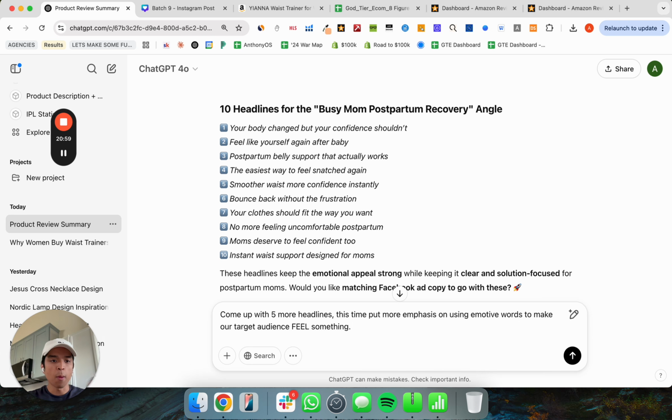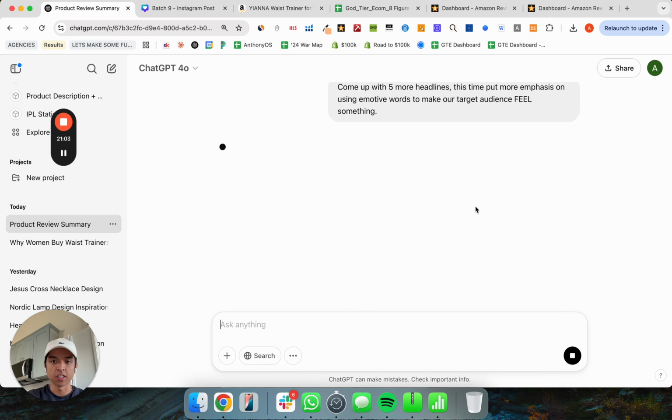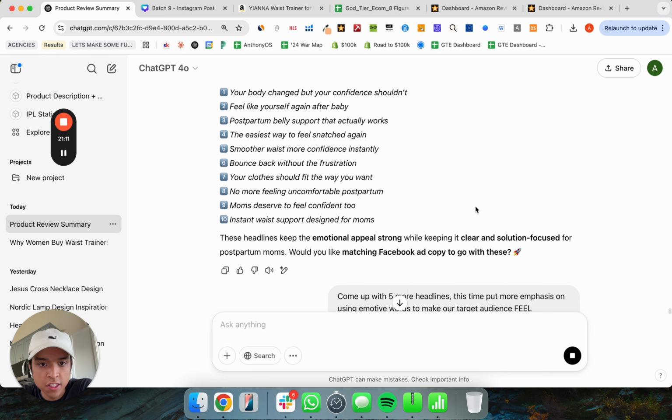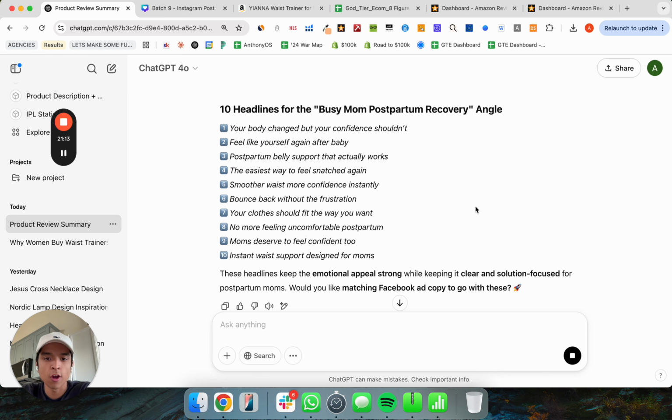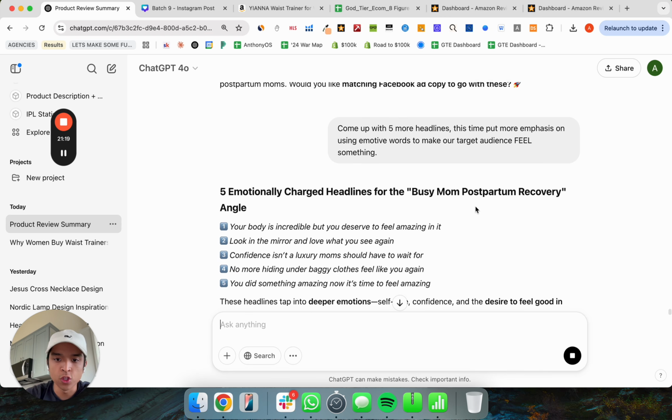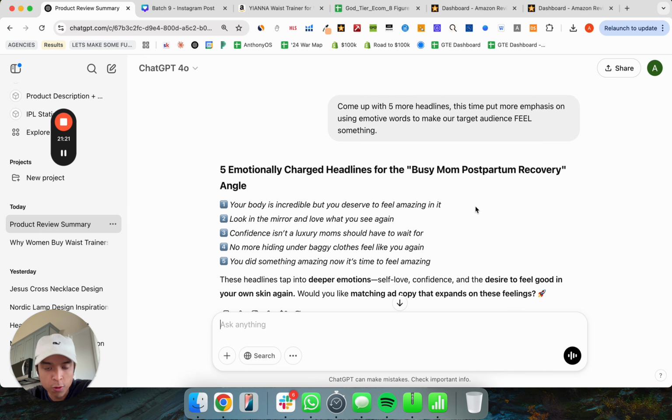Okay, come up with 5 more headlines. This time put more emphasis on using emotive words to make our target audience feel something, right? So this is just one way that you could do a variation, where maybe your first 10 headlines are more so kind of logical, like calling out the problem, you know, get this result in this timeline, very logical. Then you might do a variation of headlines where you're really focusing on using emotive words to make the audience feel something, right?